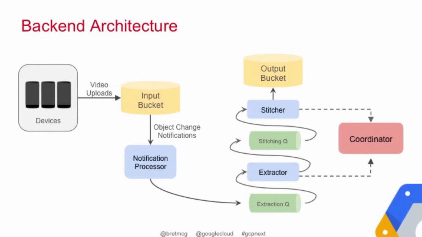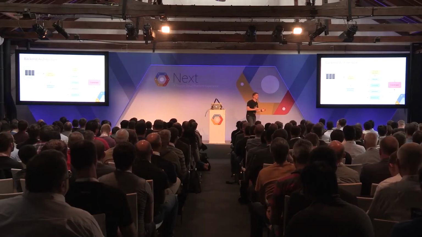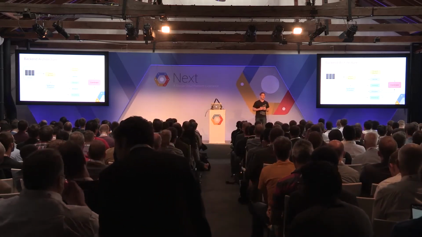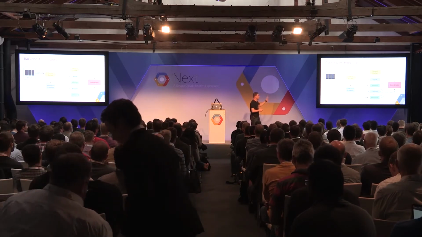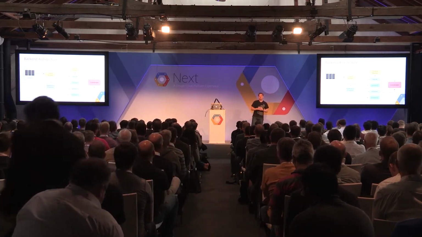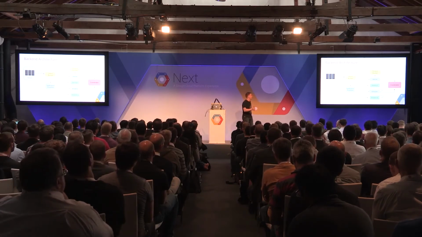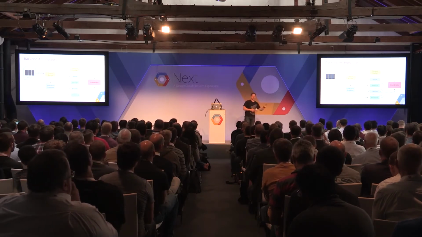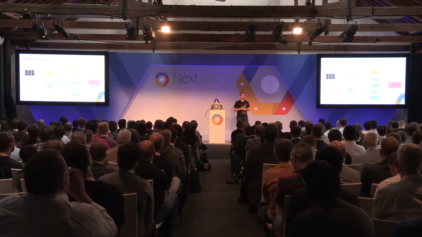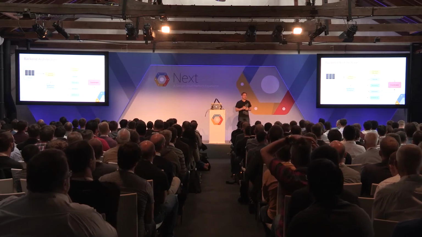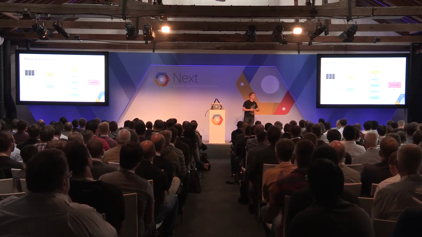All right, so many of you are developers, you want to know how that works and what we did and what we used. So here's the high-level back-end architecture. We have devices, which are our Nexus phones. They are taking the video. At the end of the video, they upload it to a storage system. And then a whole processing line gets triggered. And at the end, the 180-degree GIF is the result and gets stored again to a storage system.